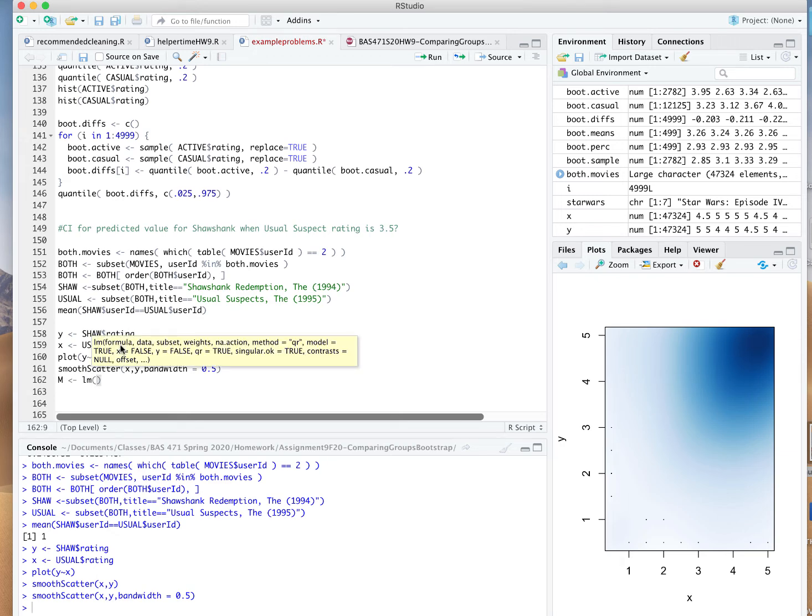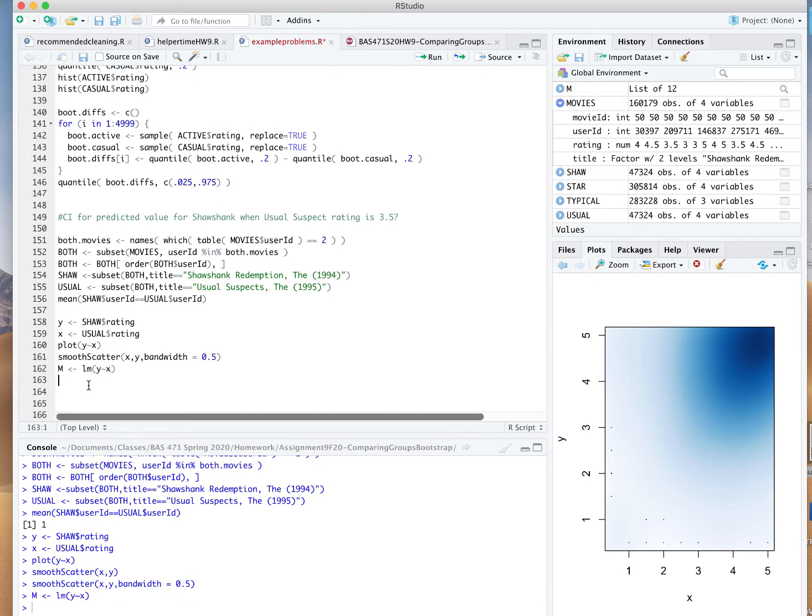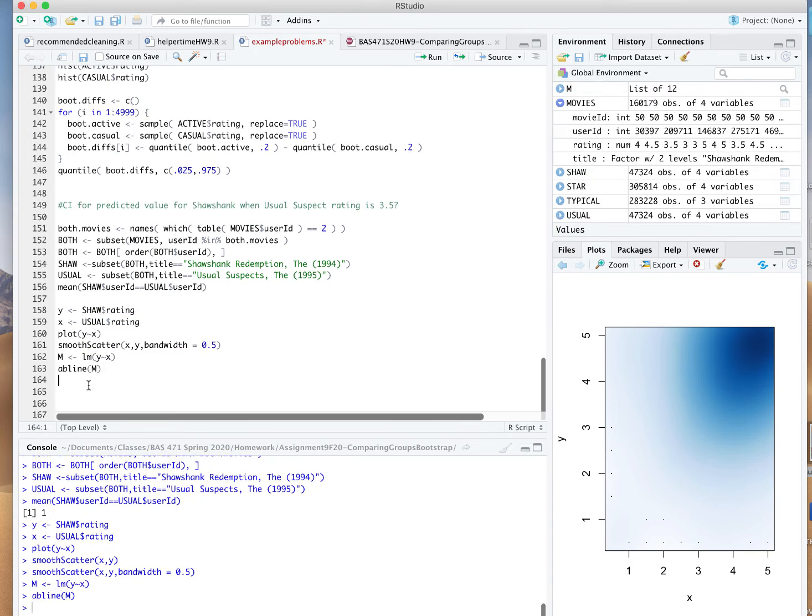Let's fit a linear regression where we predict y from x, and we can always abline this. Here's the least squares regression fit. So as someone's rating for The Usual Suspects gets larger, the corresponding rating for The Shawshank Redemption also tends to get larger as well. What would be the predicted value of y when x is equal to 3.5?